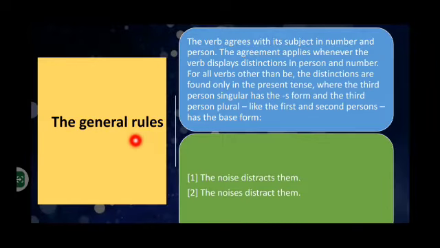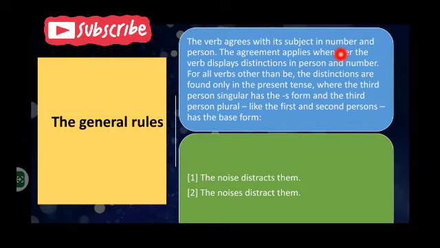The general rule: the verb agrees with its subject in number and person. By number we mean a singular subject or plural subject. If the subject is singular, it will take a singular verb, and if the subject is plural, it will take a plural verb. Similarly, the verb also varies according to person: first person, second person and third person. The agreement applies whenever the verb displays distinction in person and number. So we will have a different verb if we have a different person and if we have a different number.